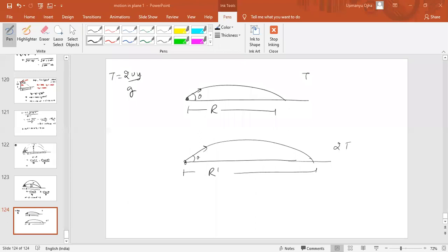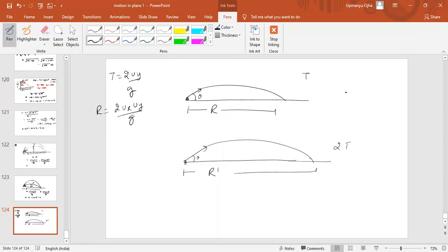Okay, time of flight is 2uy by g. And what is the range here? So range for the first case would be equal to 2uy into ux by g. This is the range or not? 2ux into uy by g.